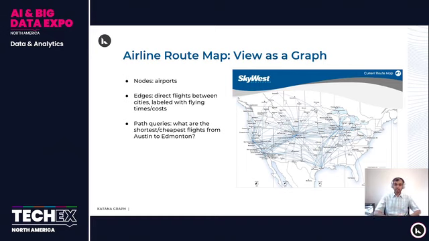And as you can see in this graph, some of the nodes or the hubs in the graph can have an order of magnitude more edges than the other nodes in the graph. So such a distribution is known as a power law distribution. And typically many real world data sets have this power law degree distribution. For example, web crawls, social networks, there are these high degree nodes or hub nodes which have an order of magnitude more edges than the other nodes. And on such graphs, you can run many queries. For example, we may want to find what are the shortest or cheapest flights between two specific cities, say Austin and Edmonton. And all of these things can be done in Katana Graph.